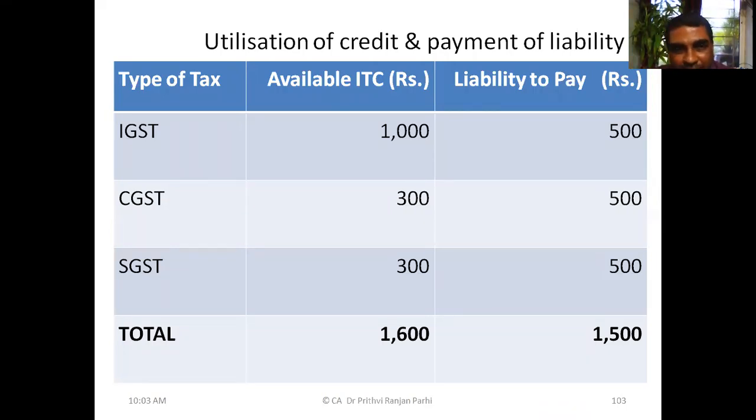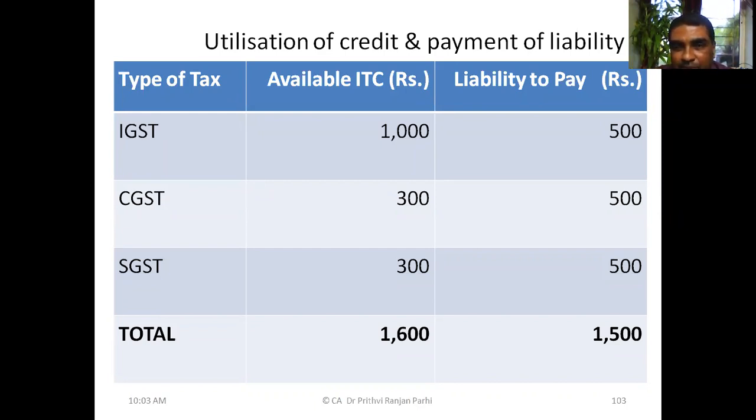There can be a different way of utilization. In different ways also you can do it. You may decide to exhaust the IGST fully.